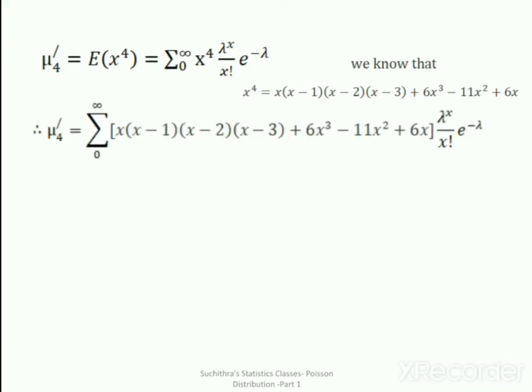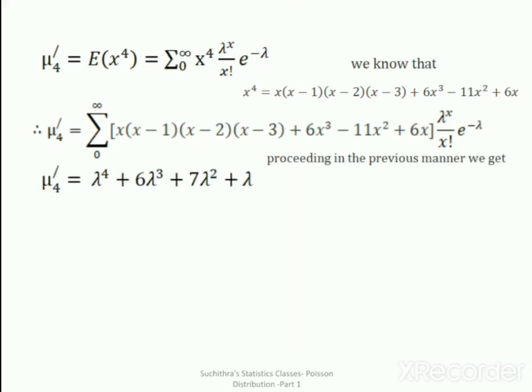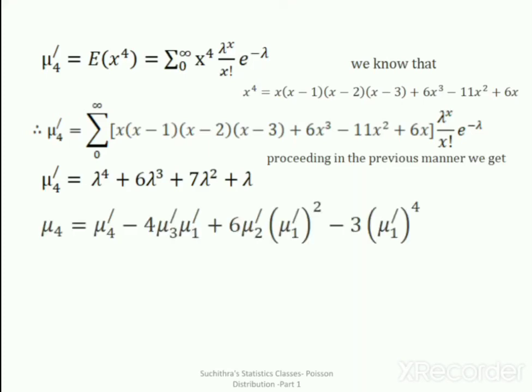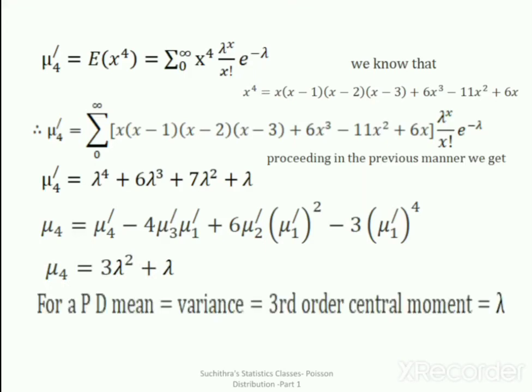And removing the brackets and proceeding in the previous format, we are getting mu4 dash is lambda raised to 4 plus 6 lambda cube plus 7 lambda square plus lambda. Therefore, mu4, using the expression, we can find mu4 as 3 lambda square plus lambda.